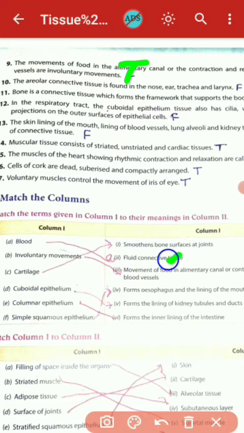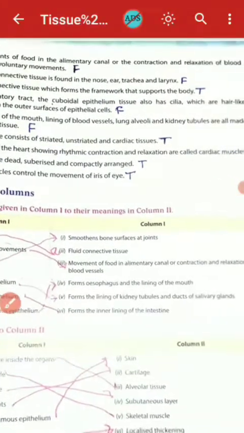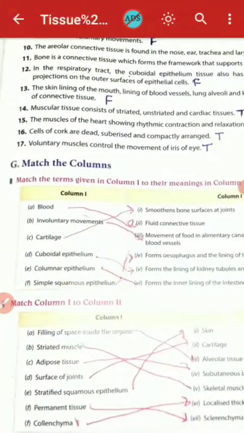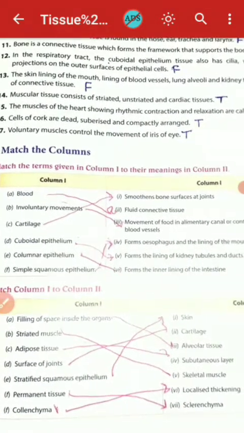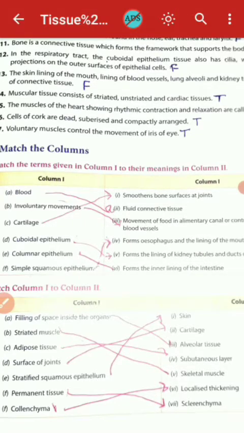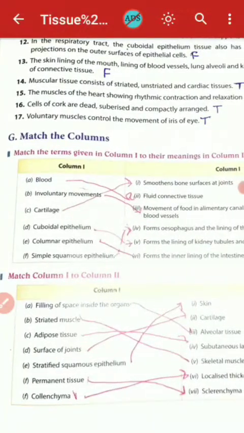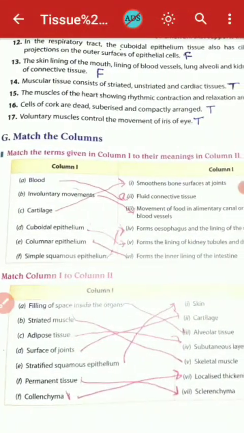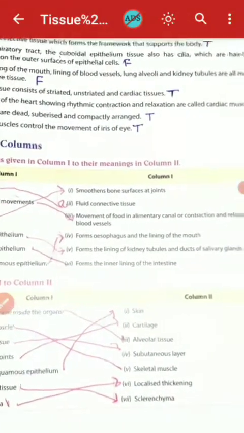The skin lining of the mouth, lining of the blood vessels, alveoli, etc., and kidney tubules are made up of connective tissue. This is false. Then muscular tissue consists of striated, unstriated, and cardiac tissue. This is true. 15. The muscles of the heart showing rhythmic contraction and relaxation are called cardiac muscle. This is again true.